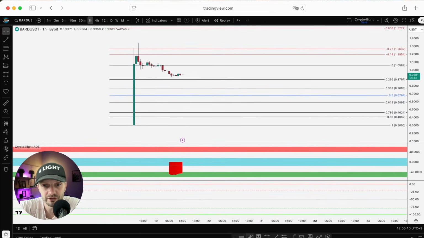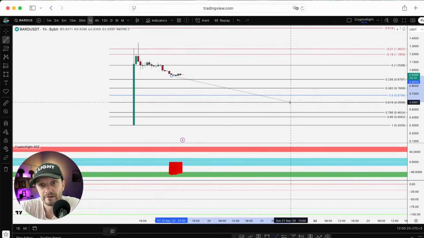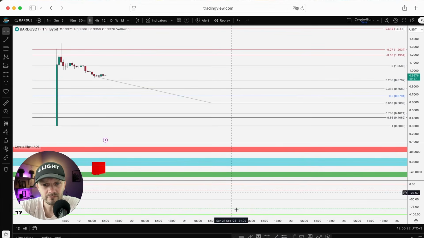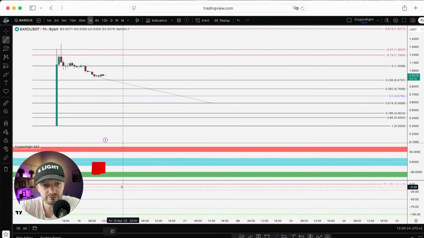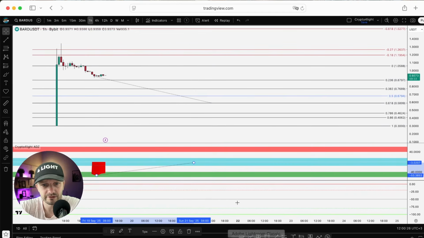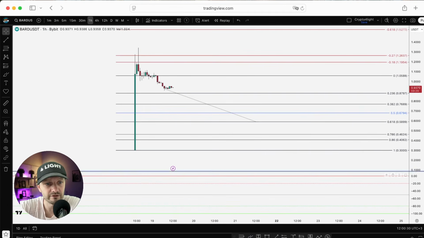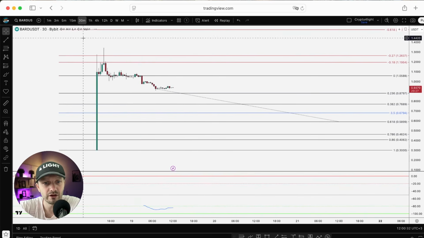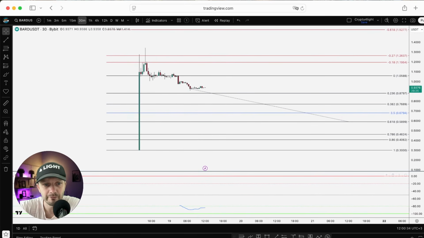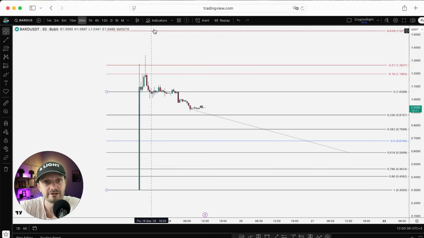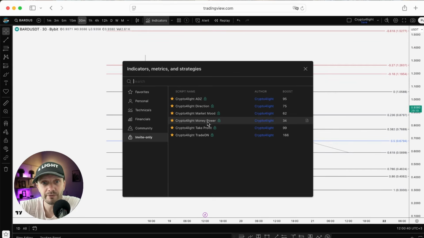ADZ is in accumulation, but we can form that divergence. Usually it forms something like this one, and something like this one on ADZ. Something like this would be good and would be bullish. It's the 1 hour time frame. Direction, no data for the 1 hour time frame. Here is the direction on the 30 minutes time frame. We are at the bottom, but without any accumulation by whales. So it's too early to hop into this token.